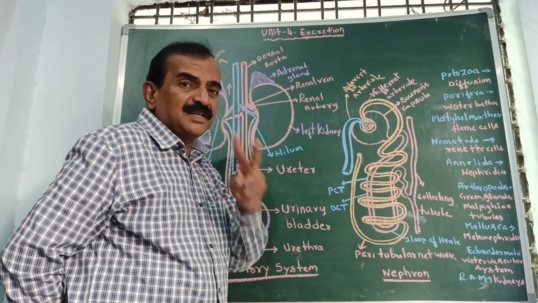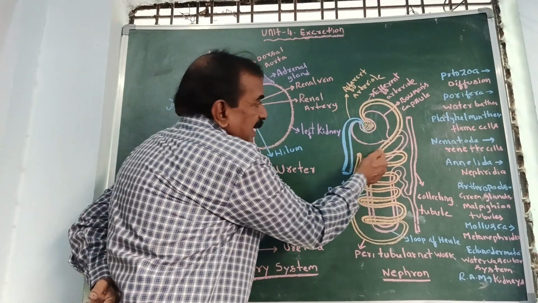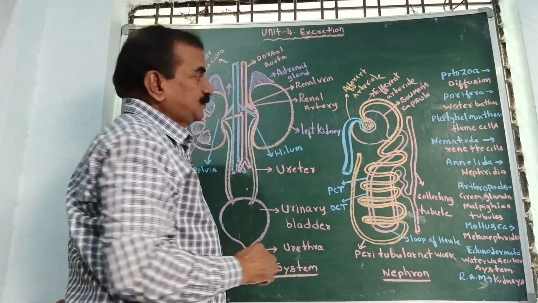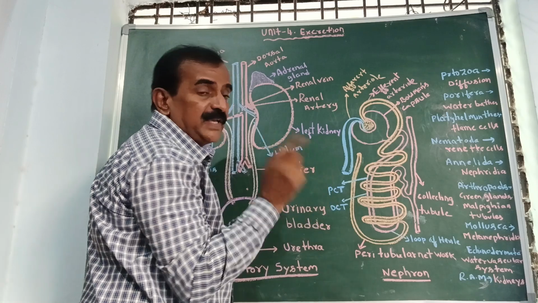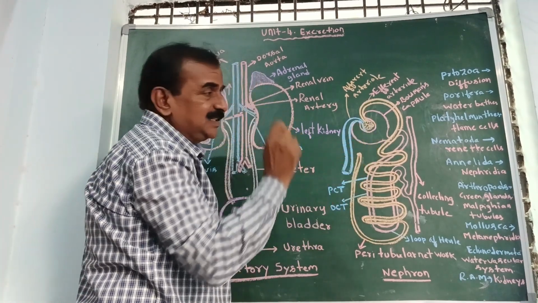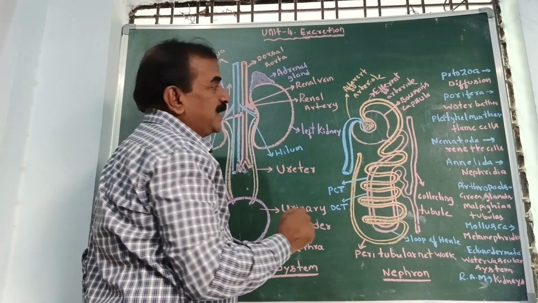A nephron consists of two main parts. Children, listen, two main parts. This is the first part, called the Malpighian body. The Malpighian body consists of a blind cup-shaped structure called the Bowman's capsule.